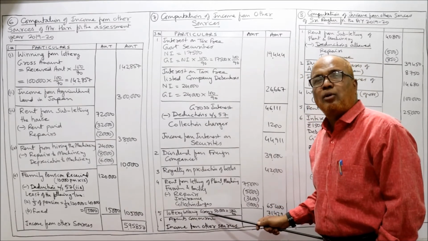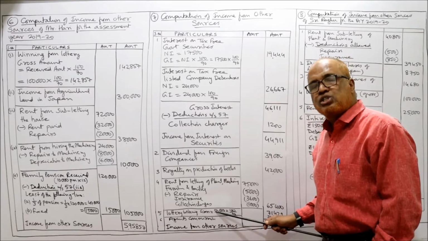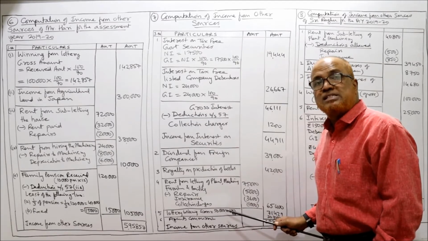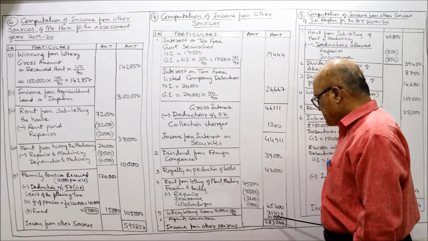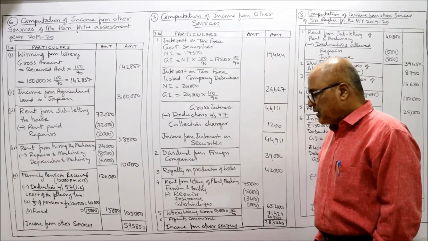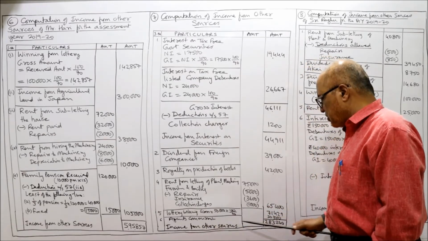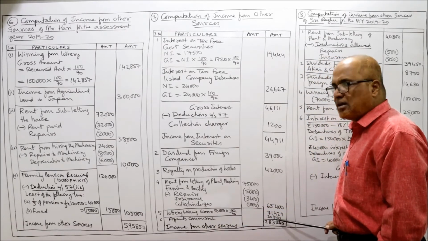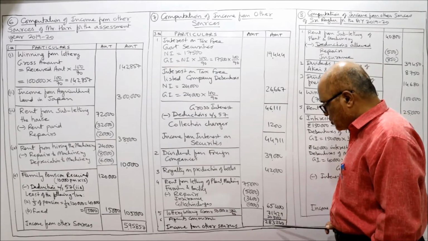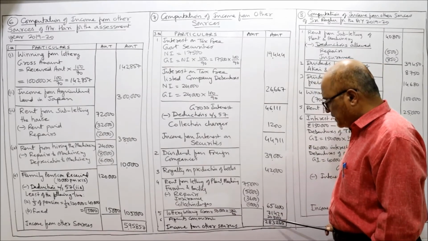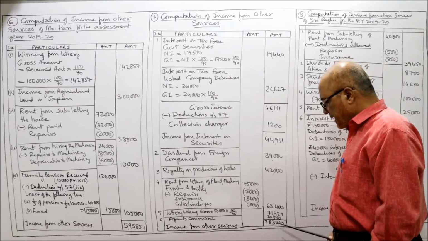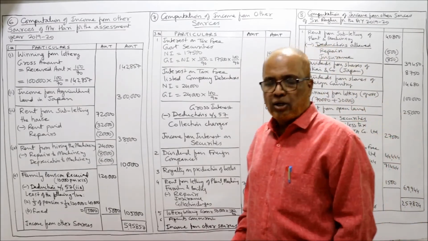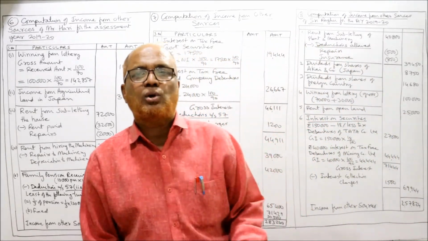In the problem, net amount is given, 50,000. We have to gross it up. So 50,000 into 100 by 70. You will get 71,429. Then last one, agent's commission. It is given 20,500. Now you take the total income from other sources, 2,83,240. 2,83,240 is the income from other sources.